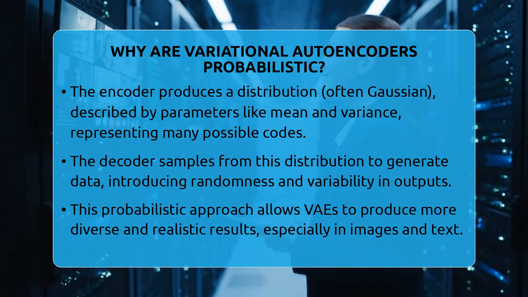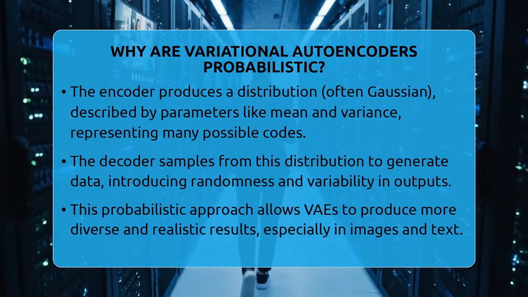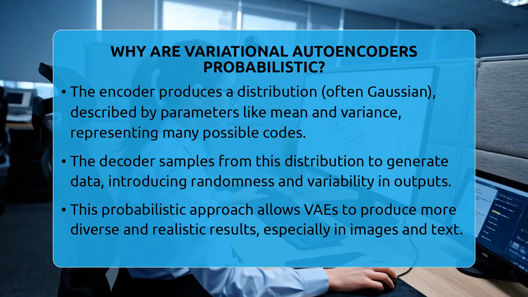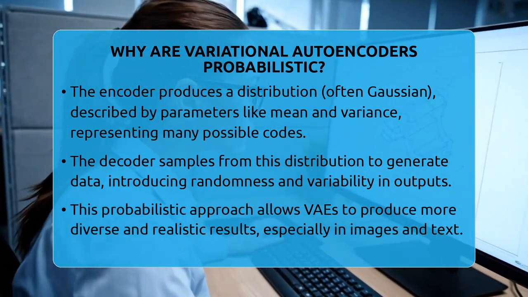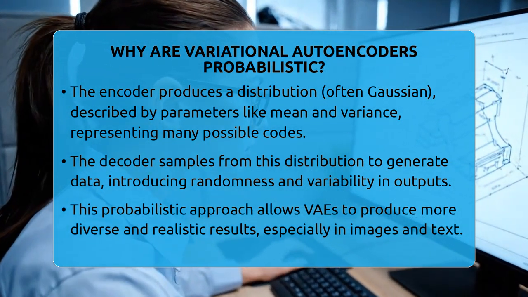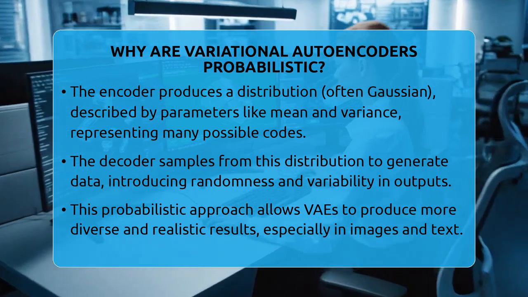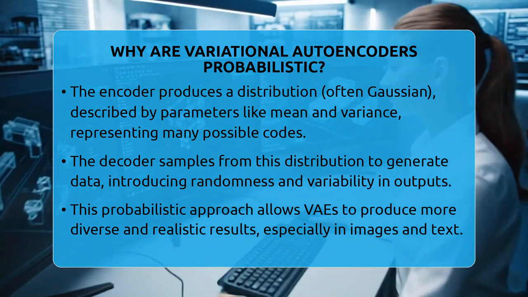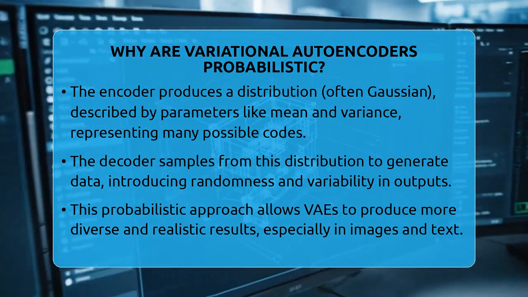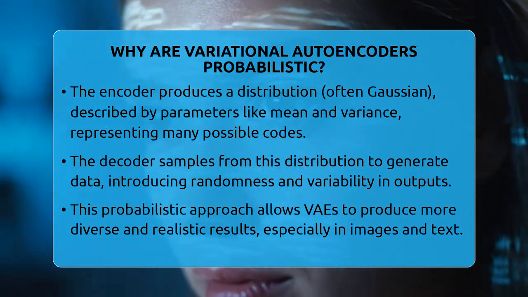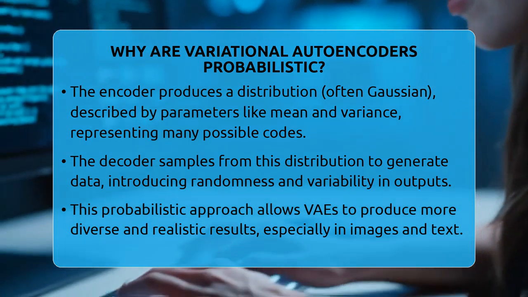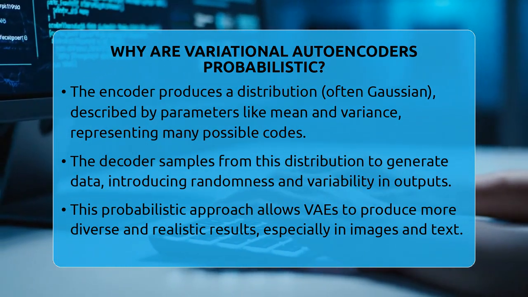This sampling process is what makes the model probabilistic. It means each time you generate something, you might get a slightly different result, reflecting the uncertainty in the data. This randomness allows the model to produce diverse outputs, which is especially useful in creating realistic images or text. The reason for using probability is also to make training easier and more stable.